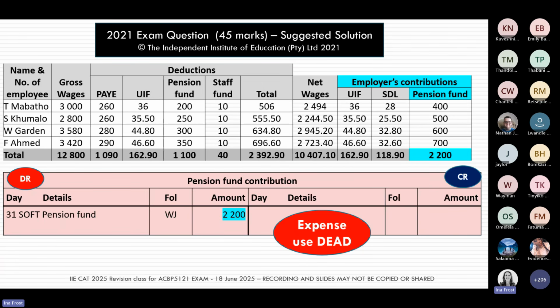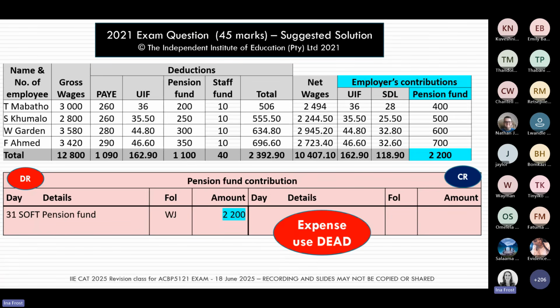I've highlighted it in blue to show you where I found the 2,200 rands placed in this account. This account is an expense to the business because the business is contributing towards the retirement of this employee, and so the entry goes on the debit side.